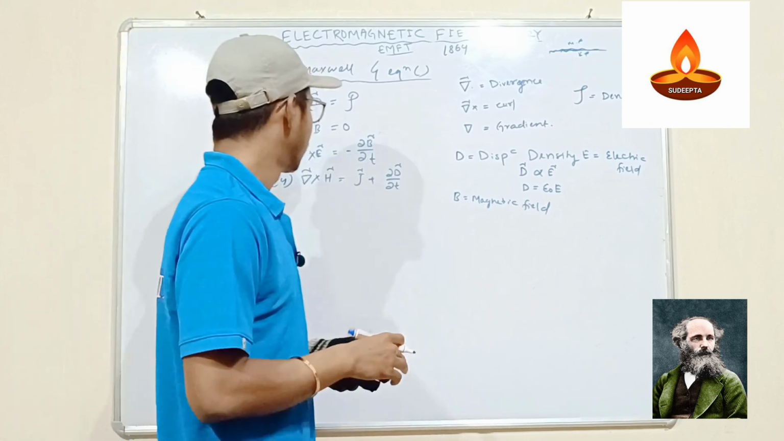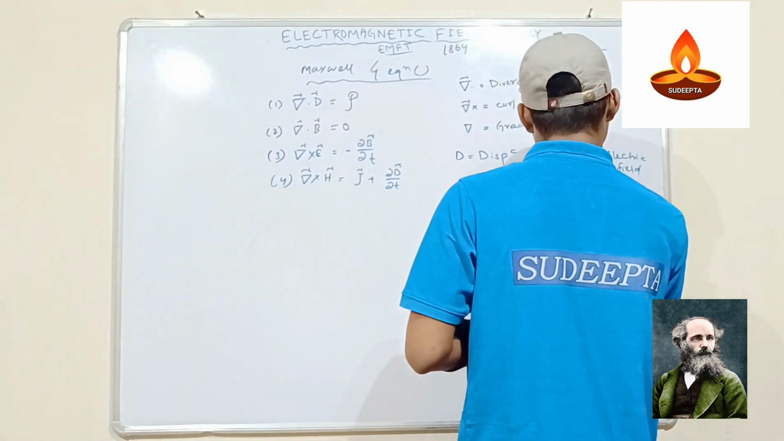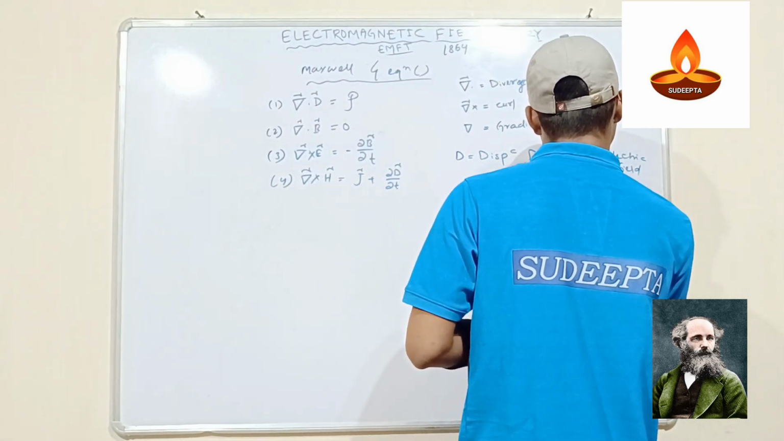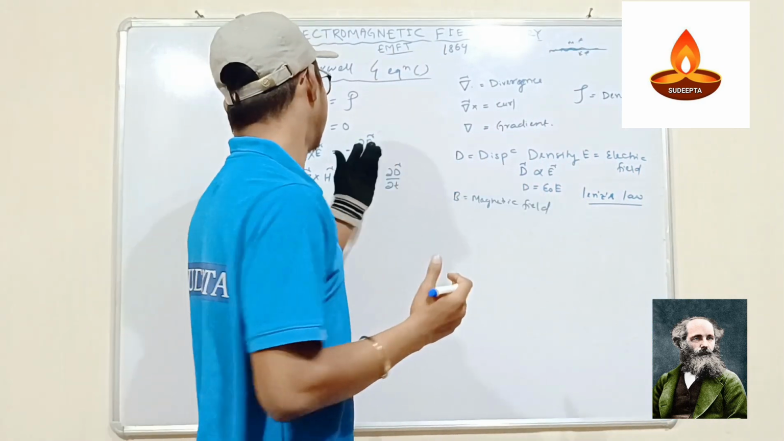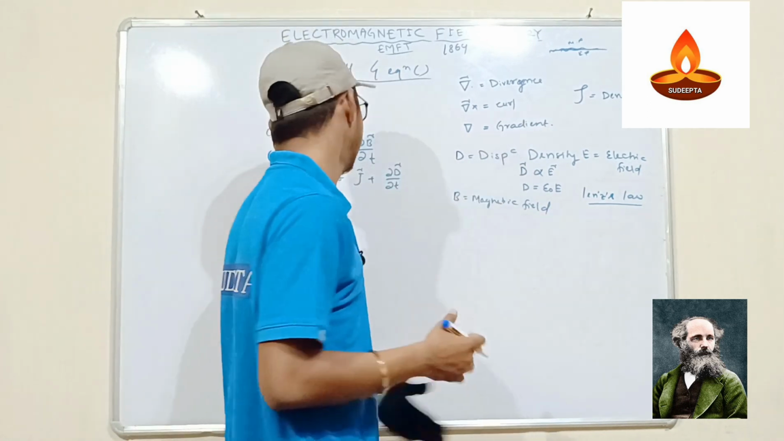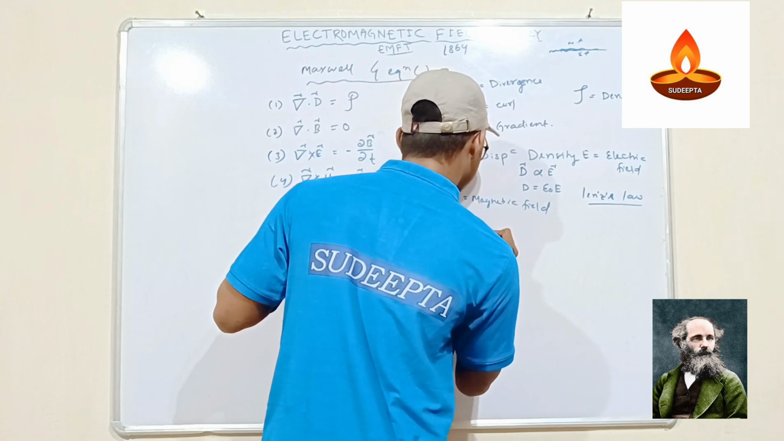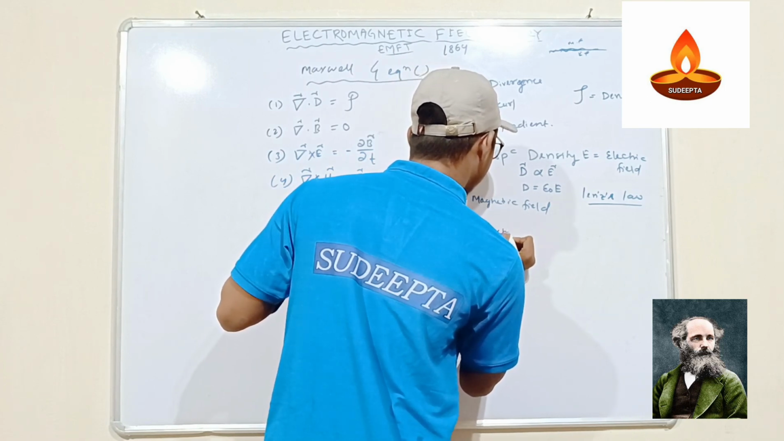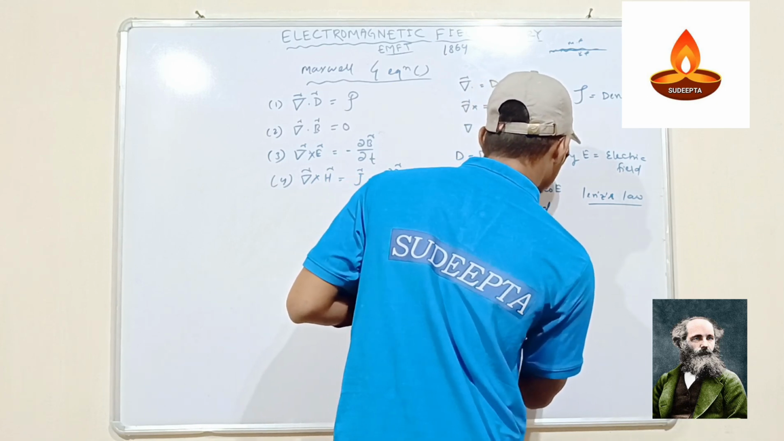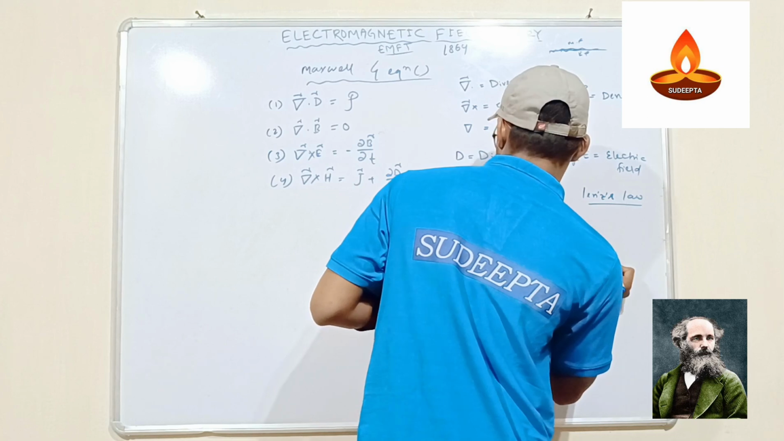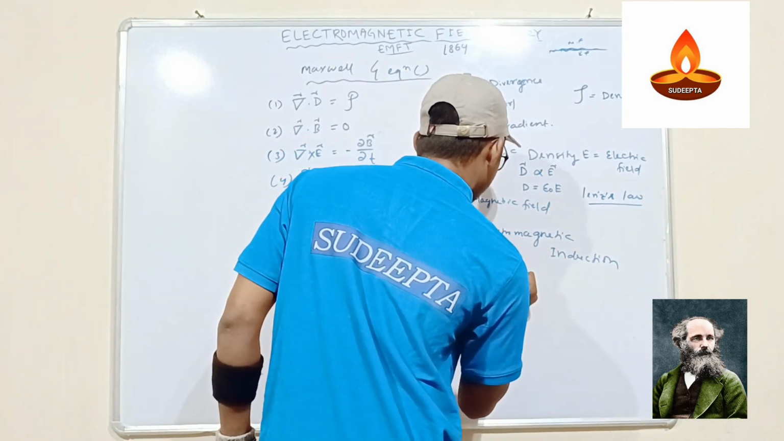Why is there a minus sign? We'll discuss it in the other videos, it is due to Lenz's law also happening. So it is due to that the minus sign is there. B is the magnetic field here also. So here H is the magnetic induction, and J is the current density.